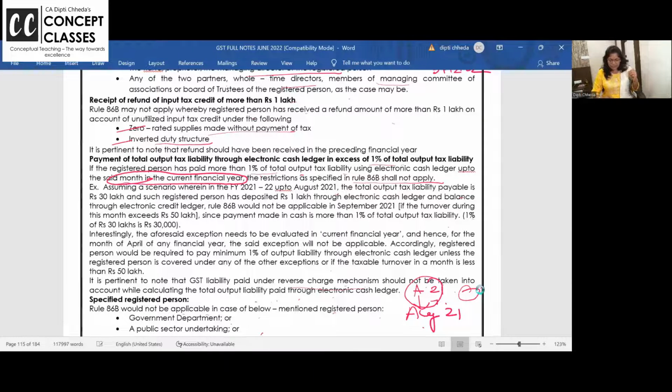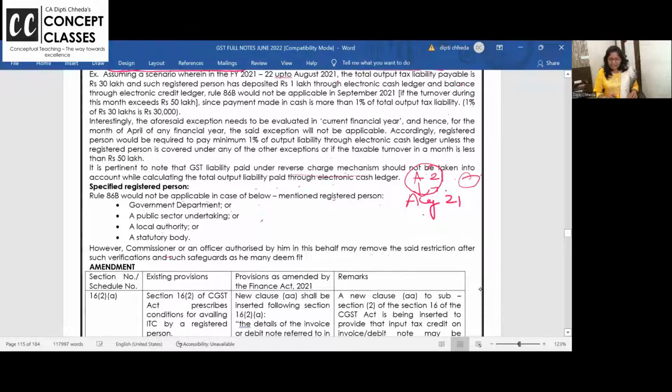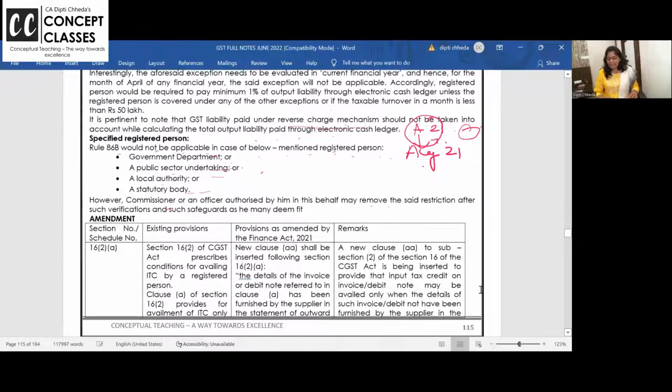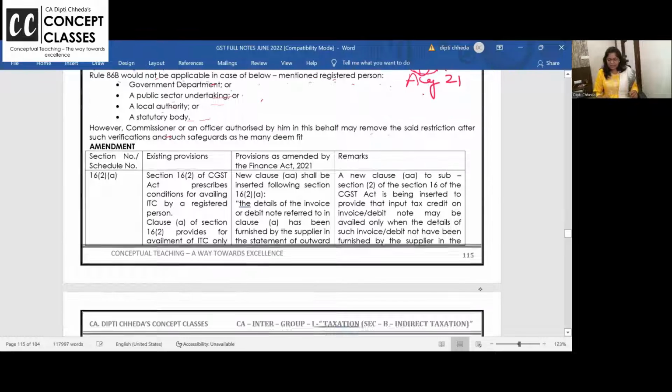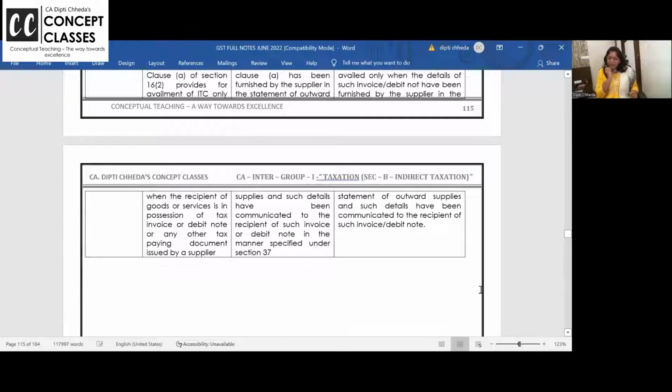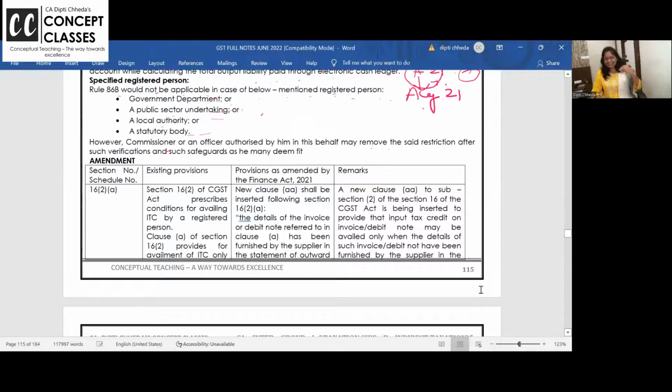This is the third restriction. And the fourth restriction is that 86B would not be applicable in case the registered person is a government department, public sector, local authority, or statutory body. The Commissioner or an officer authorized on his behalf may remove the said restrictions, and may apply them if they feel this person is doing fake business, with nothing behind it, and all that. Okay?